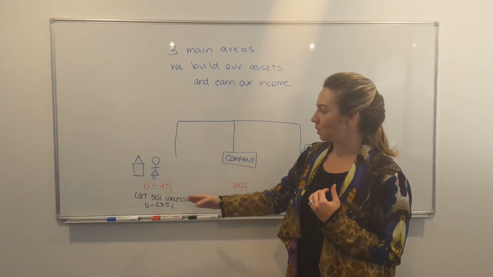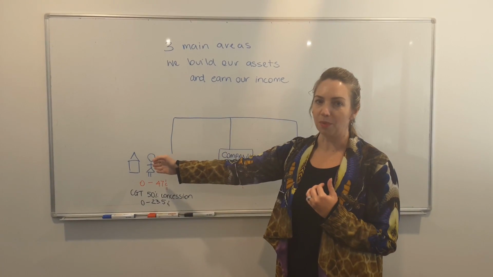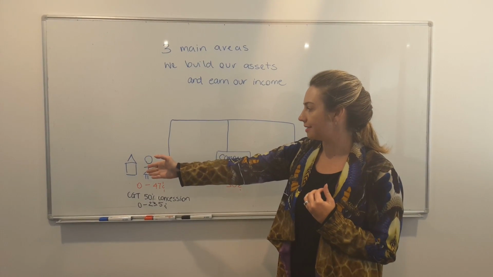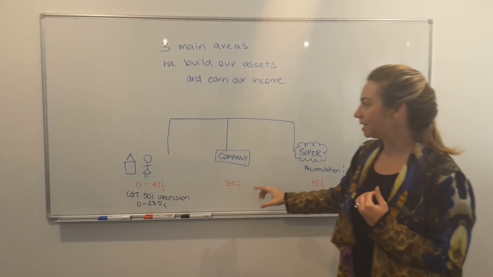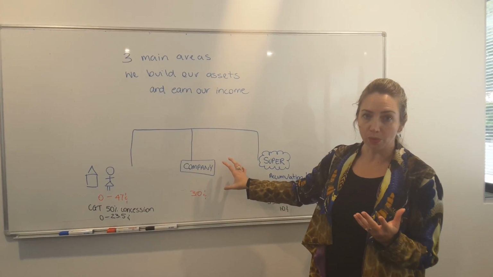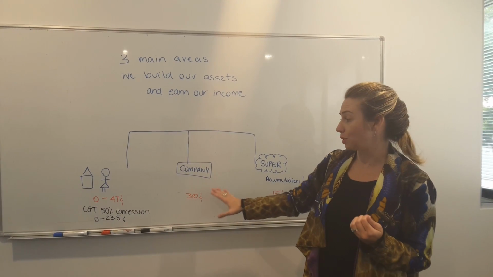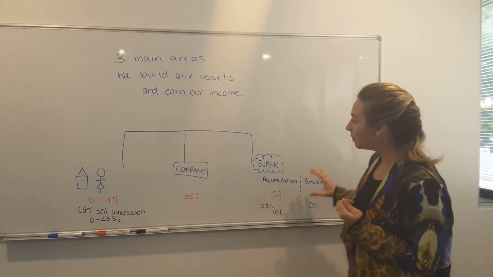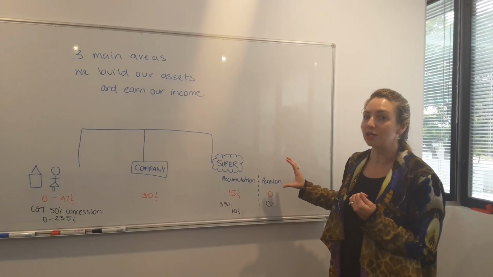The thing to understand is when we're building income in this area here, it could be then that we're going to buy assets in this area, like houses, cash, shares, and they will still get taxed at that same tax rate. Then you fall into a company space, which might be the case if you're self-employed, and then you've got a flat tax rate, which will possibly soon change with the new budget, but currently it's 30 cents in the dollar.